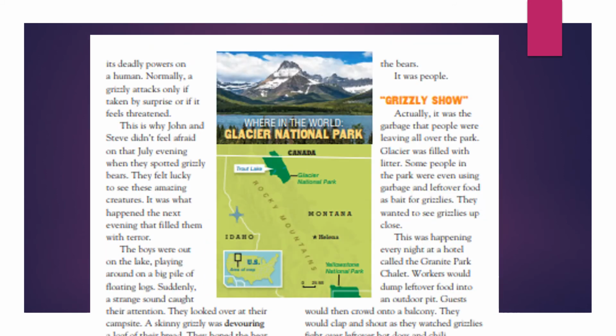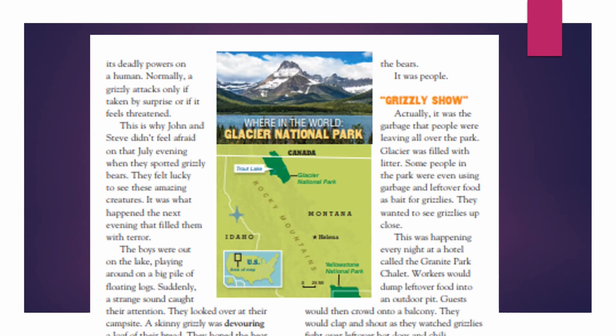Here in this grizzly bear article, I found a map. So this map helps you to understand where Glacier National Park is, because if you were to read this article, it's mentioning all the grizzly bears that live in Glacier National Park. So it shows you that it's in Montana, gives you the capital of Montana, and then it gives you some landmarks that you would find in Glacier National Park.